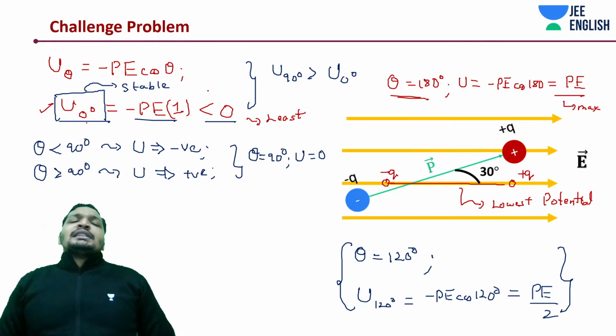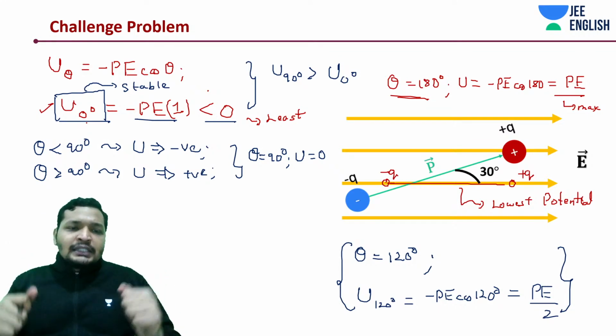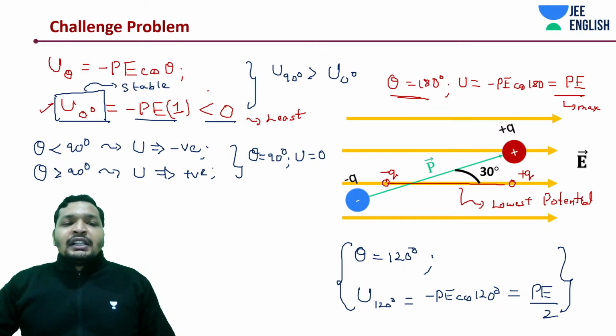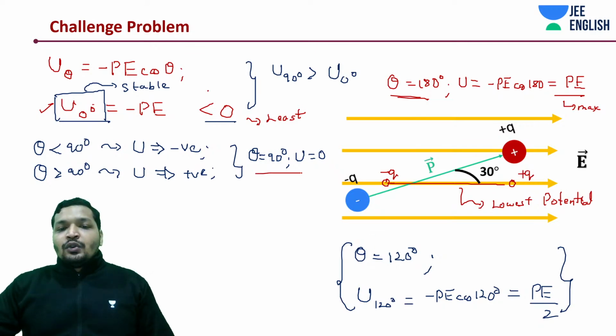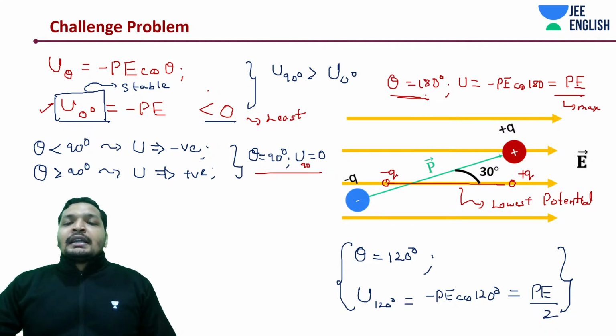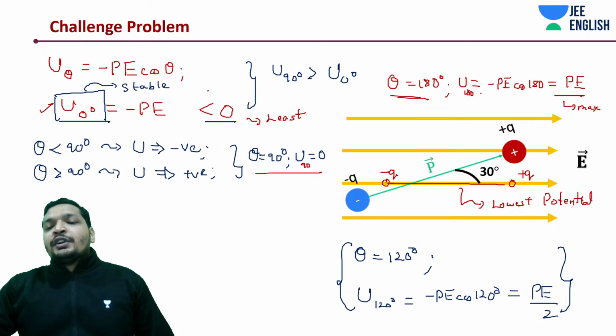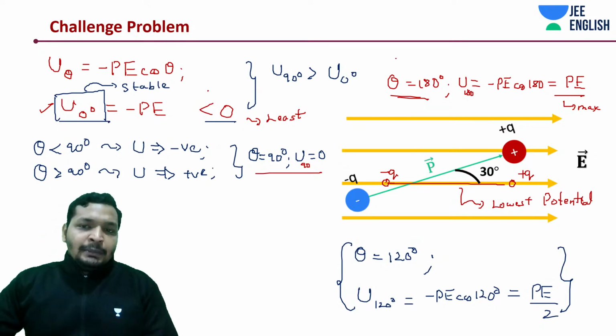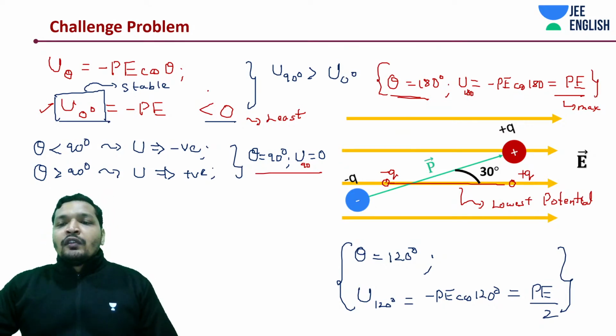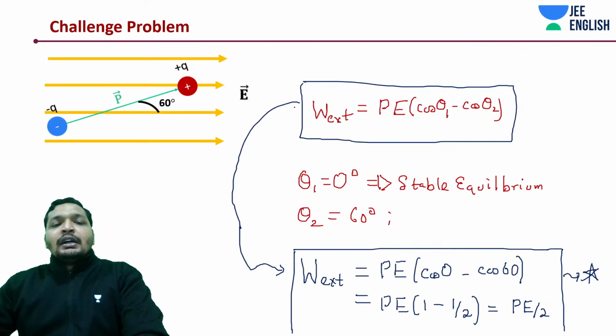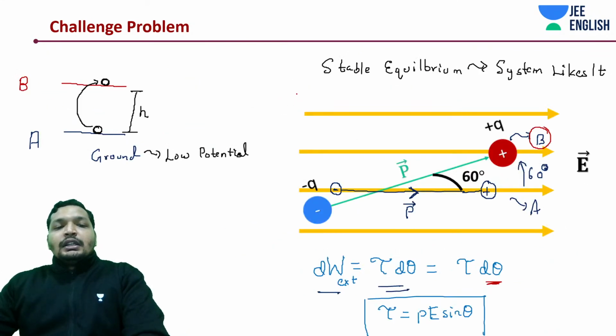So whenever your system is kept at an angle theta, it will try to come to 0 degrees, the least potential energy, which is going to be minus PE, if you assume U of 90 to be 0. And U of 180 degrees is going to have the maximum energy, which is minus PE cos 180, which is PE basically. So always your system will try to move from higher potential to lower potential, just like that ball analogy, right?